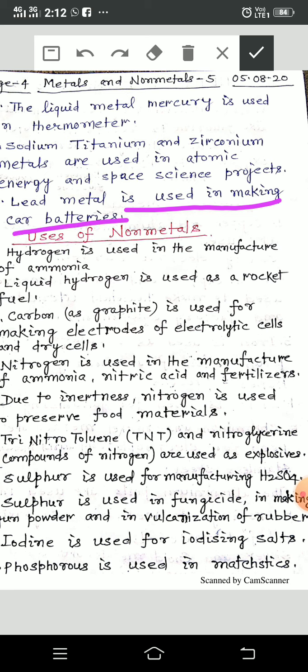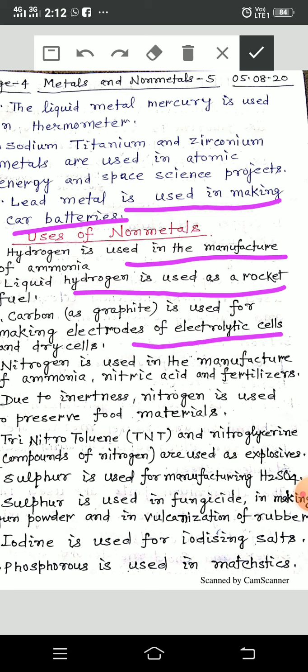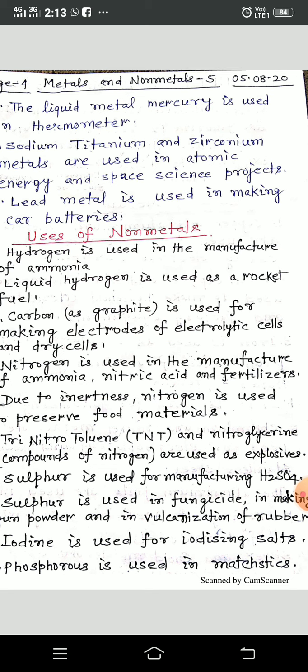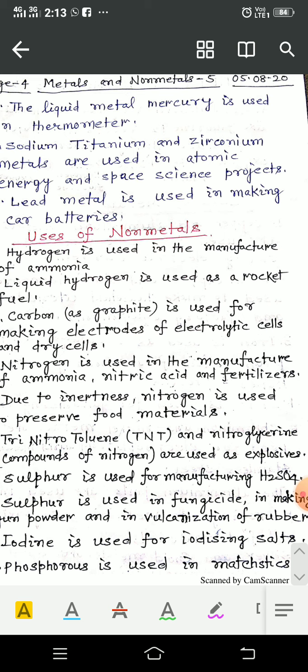Now the usage of nonmetals. Hydrogen is used in the manufacture of ammonia. Liquid hydrogen is used as a rocket fuel. Carbon is used for making electrodes of electrolytic cells and dry cells as graphite, means carbon as graphite. Nitrogen is used in the manufacture of fertilizers. Due to inertness, nitrogen is used to preserve food materials. Already I taught you in the chapter acid, base and salt, that is in the form of rancidity.